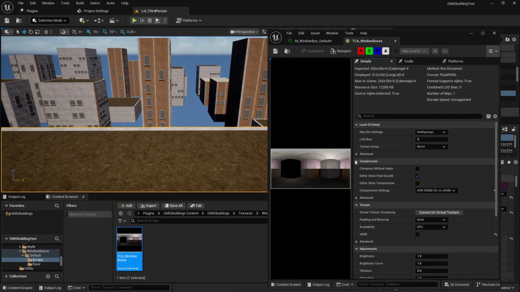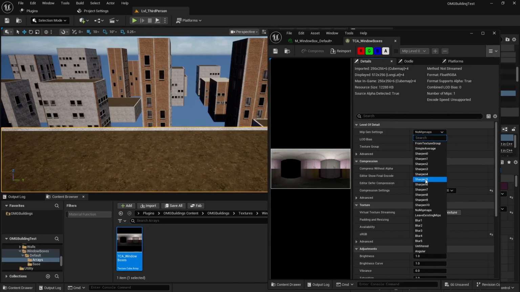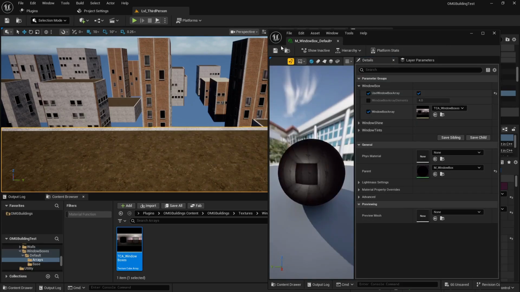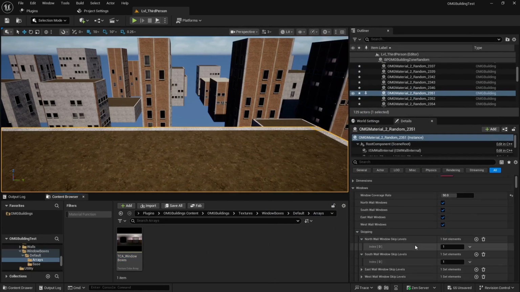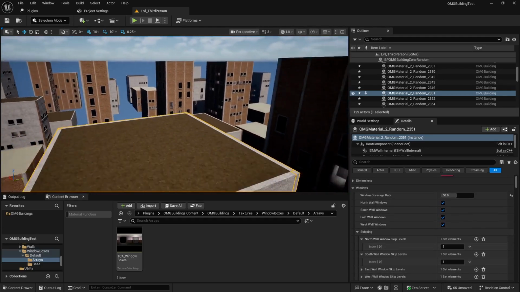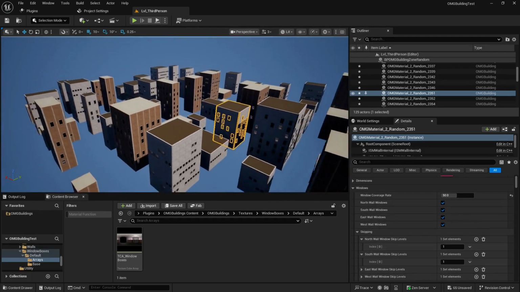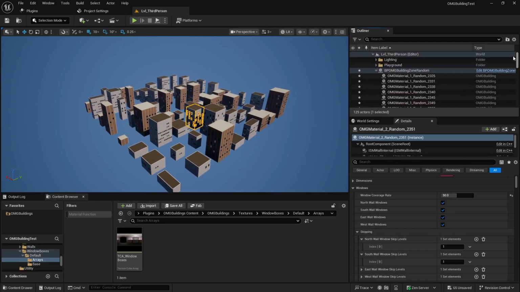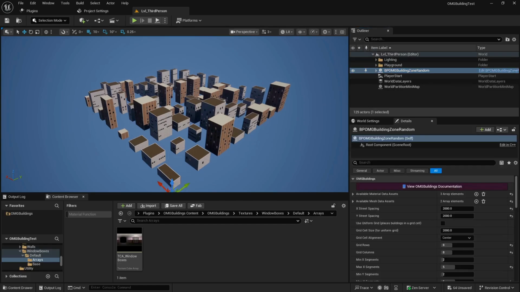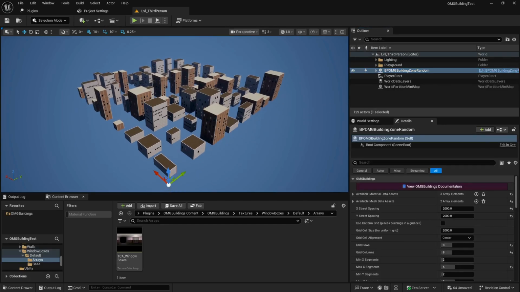If you double click on it, this cube array, you can change the bitmaps yourself. I don't know, simple average might be good. You can save that, close it down. But I suggest you create your own instances, your own data assets, and don't rely on the plugin ones. So basically you can do pretty much what you want, and you can get a city really, really quickly. Make multiple cities and cover your landscape.